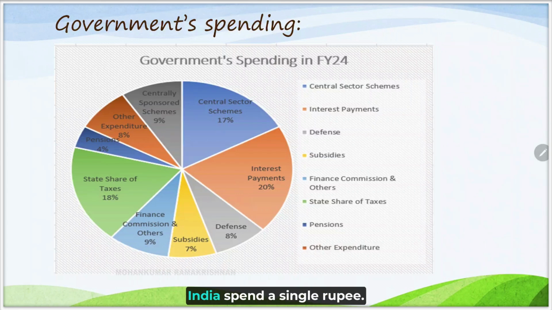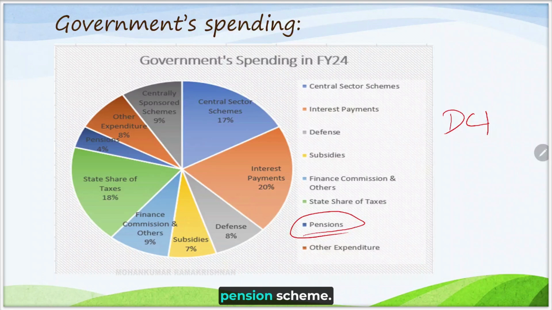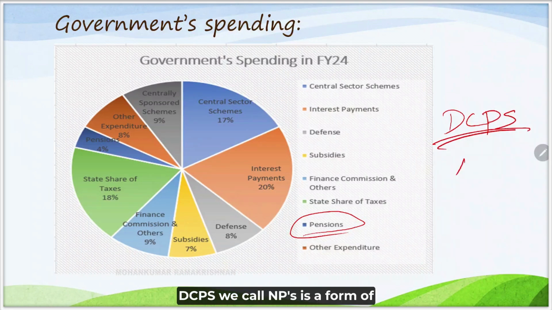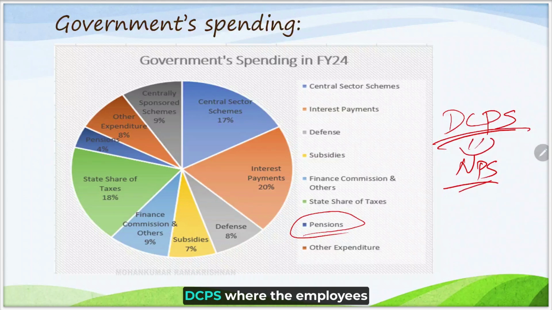Now this is how the Government of India spends a single rupee. The header percentages are mentioned here. Central sector scheme 17%, interest payment 20%. And moving forward, I feel this pension area will reduce because of the defined contributory pension scheme, DCPS we call. NPS is a form of DCPS where the employees contribute their own fund for their future pension. Now this will reduce the burden on the exchequer. Look here friends, pensions form 4% of government expense.